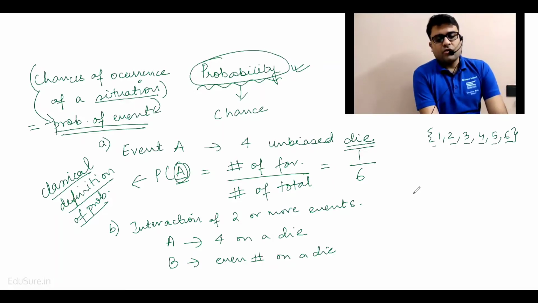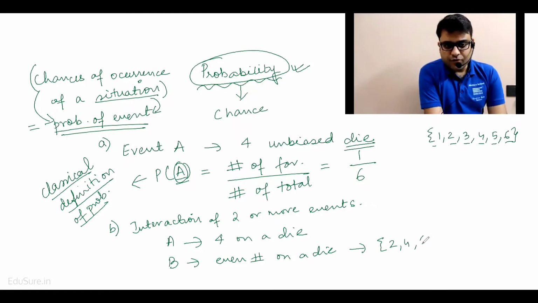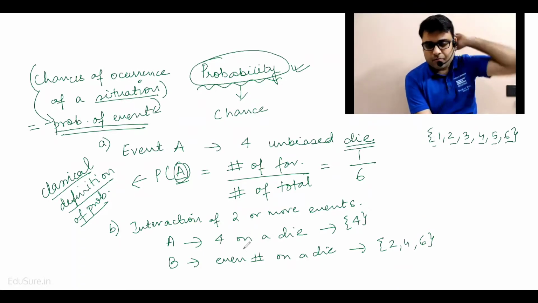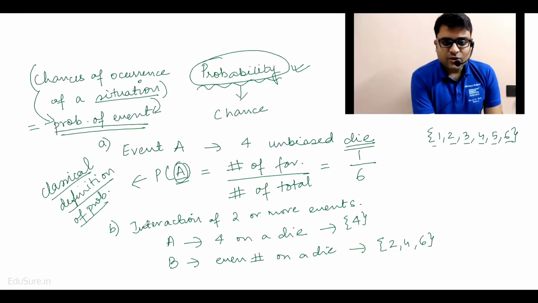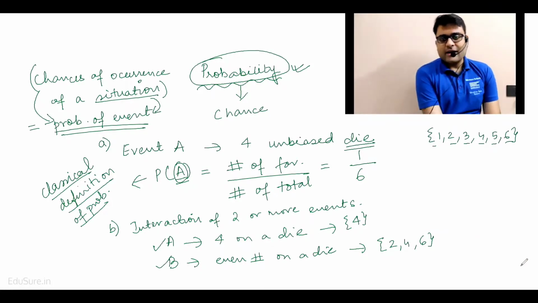Okay, so the event B will contain the sub events of getting 2, 4, and 6, whereas A is the event of getting only a 4 on the toss of a die. Okay, now when I talk about interaction of two or more events, how does event A and B interact with each other?